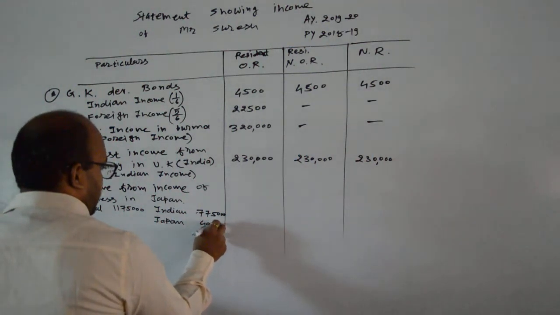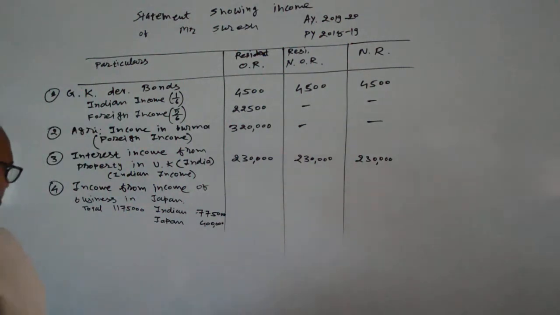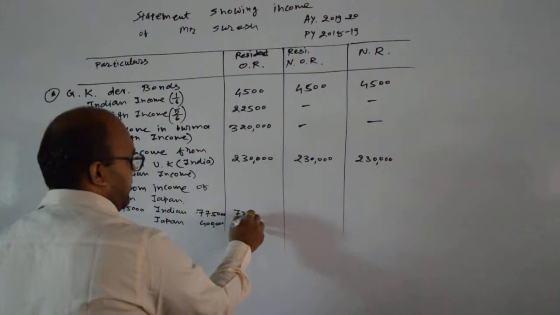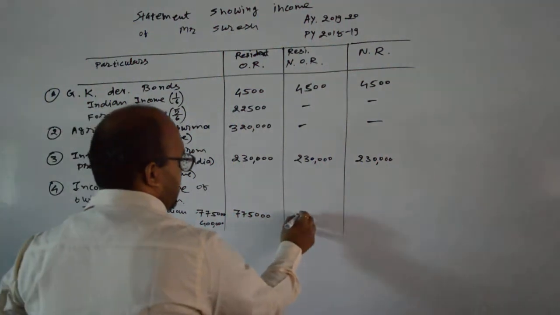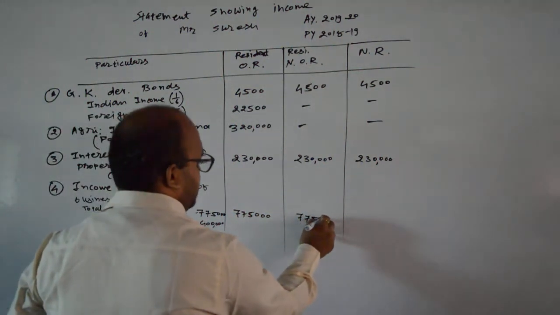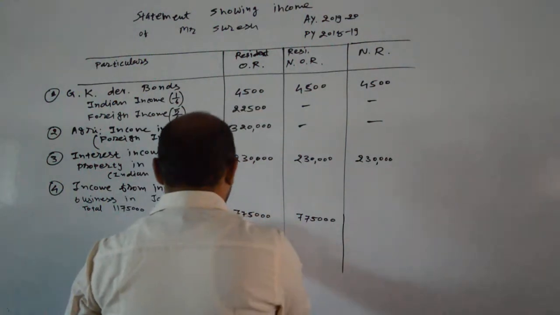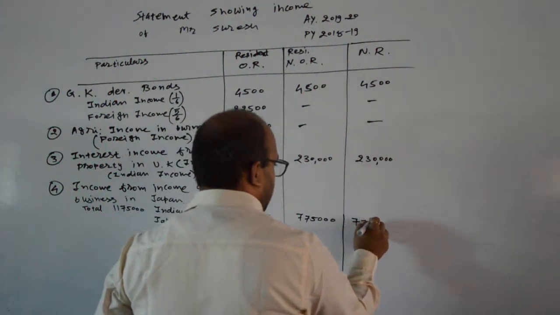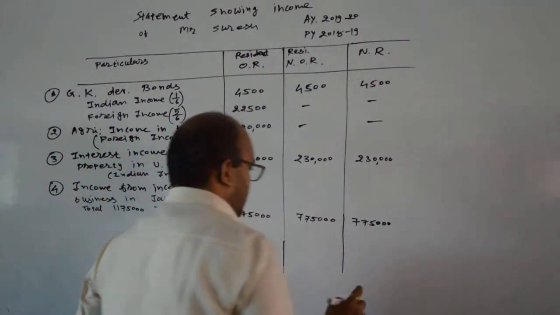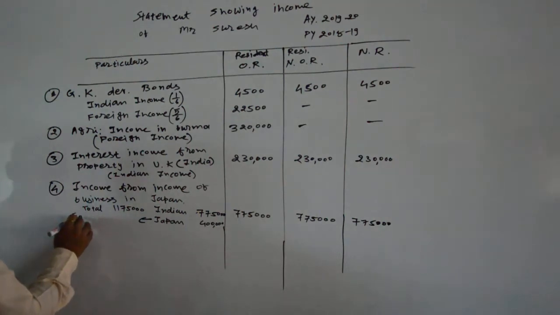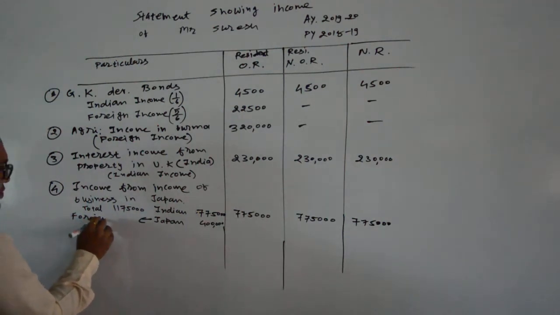So Indian income will be 7,75,000, which is taxable in each and every residential status. But the rest of the income in Japan will be considered foreign income.